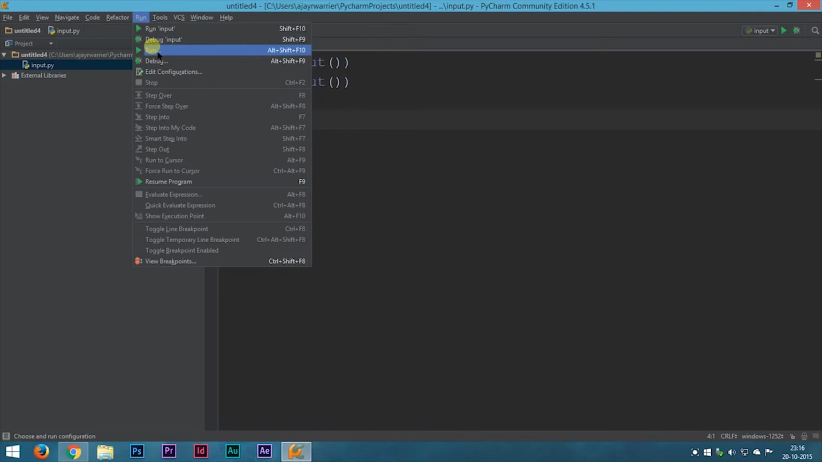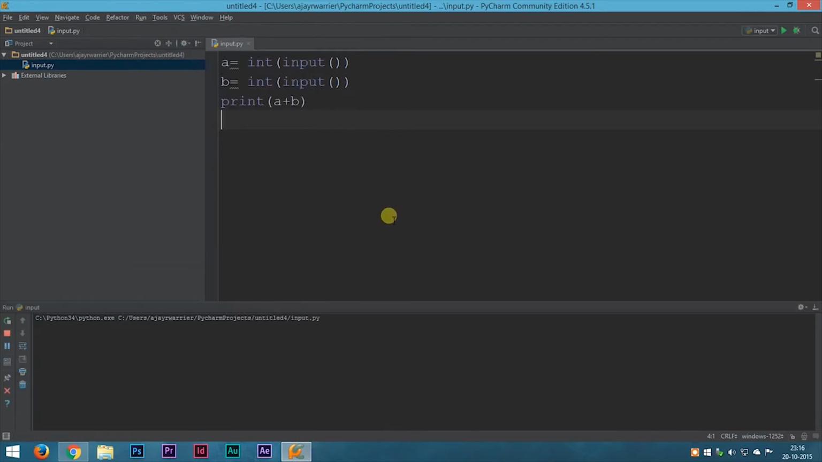Okay, let's run it and see if the code is working. Now we can enter in a number, let it be 3, and the second number be 5, and we got 8, which is our required output. Okay, this is all great. The program is working perfectly.